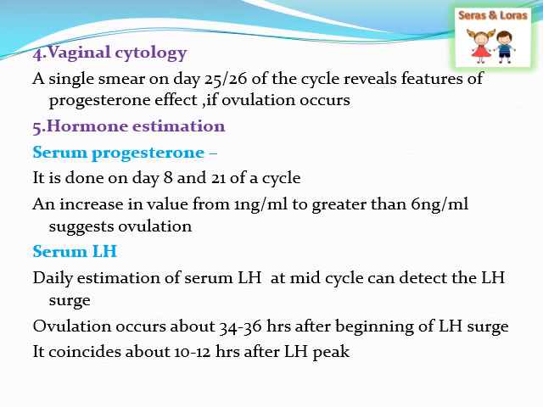So ovulation can happen just after 34 to 36 hours from the beginning of the LH surge, or it can coincide. Once the LH comes to its peak level, ovulation can happen within 10 to 12 hours.